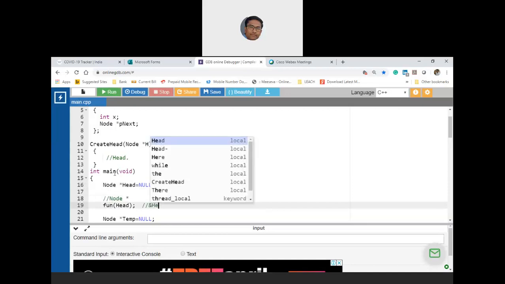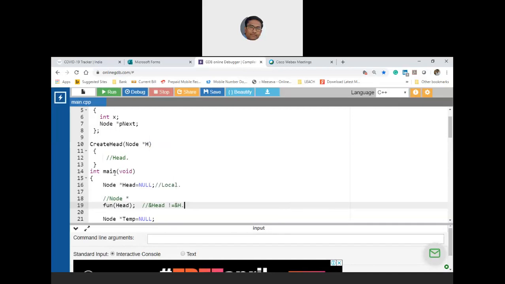Also notice that address of head is not same as address of h. Agreed? Address of head is different and address of h is different, remember. But head is pointing and h is pointing to the same address. Head is equal to h is equal to root node. Clear? Because what is here is not a reference parameter, that is ampersand, it is star.